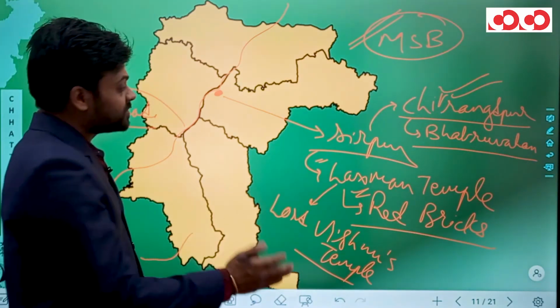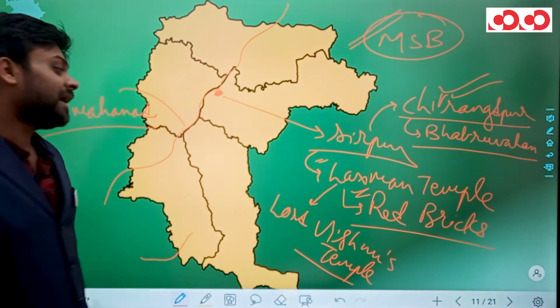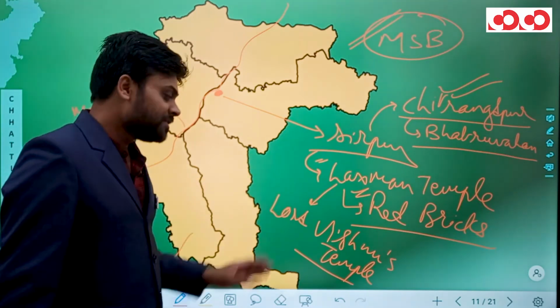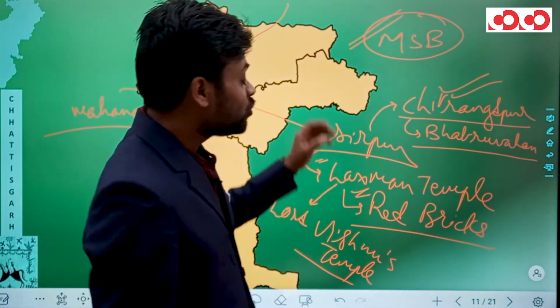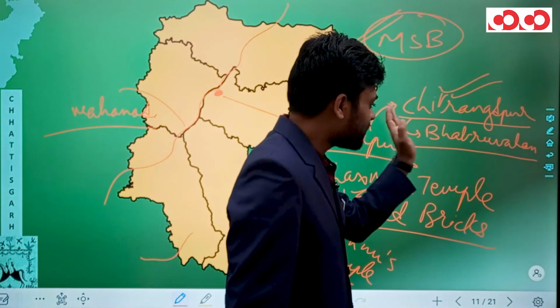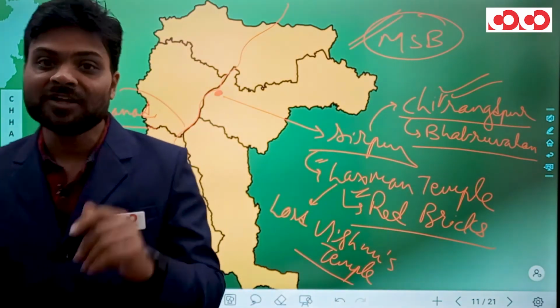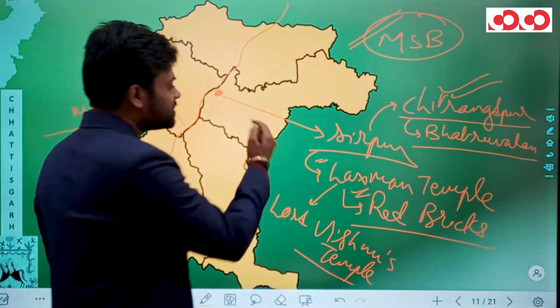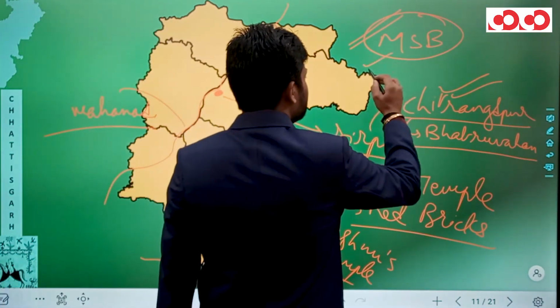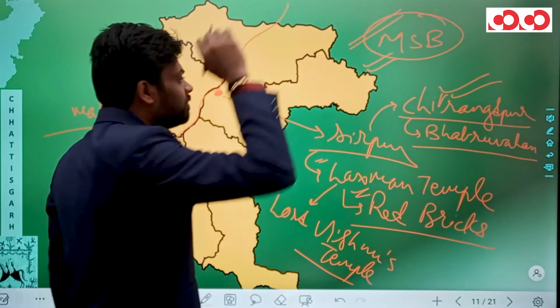So what we know about Sirpur, situated on the banks of river Mahanadi: we know Lakshman temple, which is actually Lord Vishnu's temple. We also know the ancient name was Chitrangdapur, since it was the capital of Bhabruvahan, who was the son of Chitrangda and Arjun. And we also know this Sirpur was the capital of the famous Pandu ruler Mahashivgupta Balarjun.